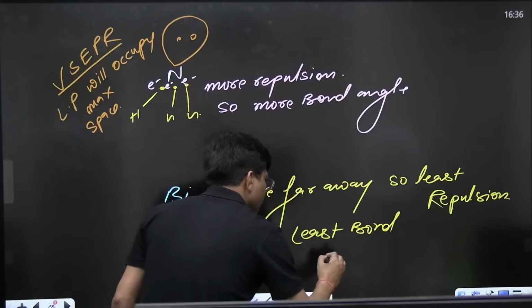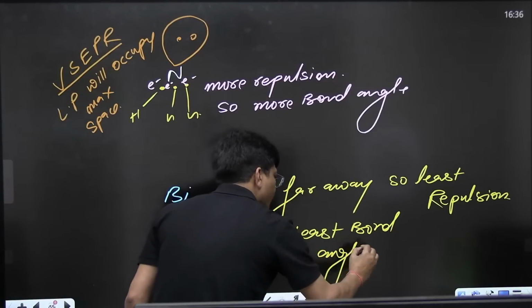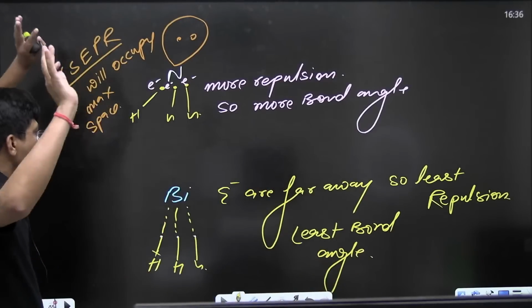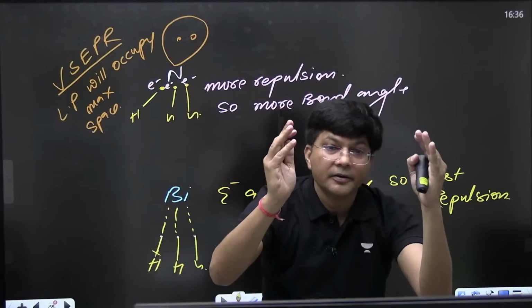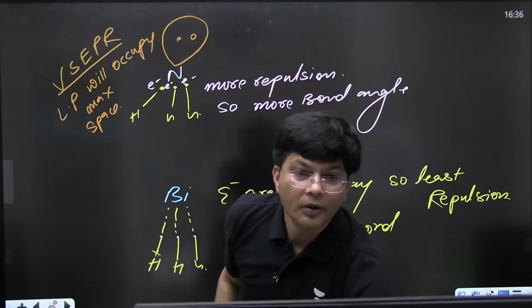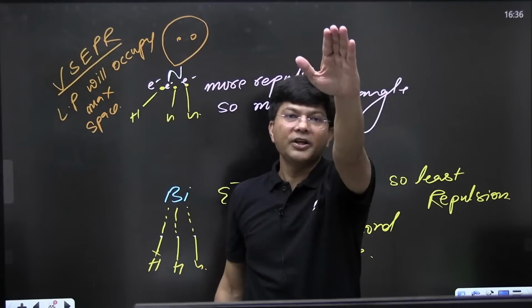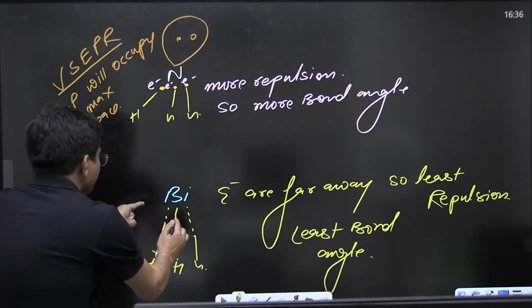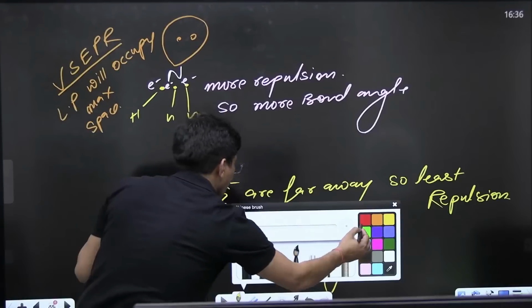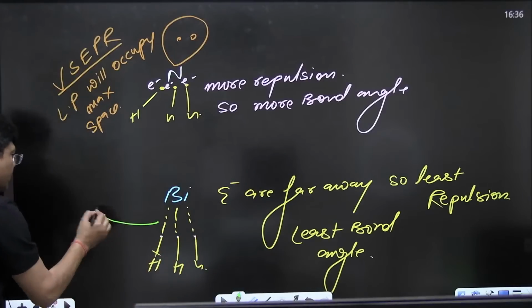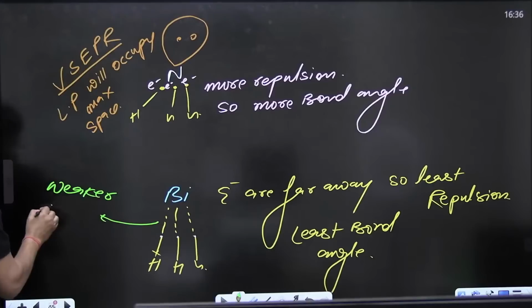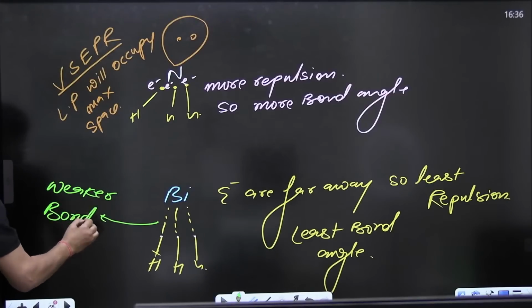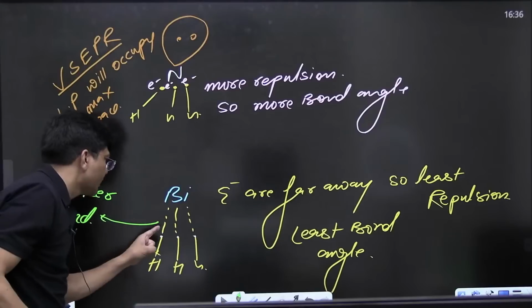So without Drago's rule, I am trying to tell you the logic. Now see, which bond is weaker? Definitely this bond is weaker.